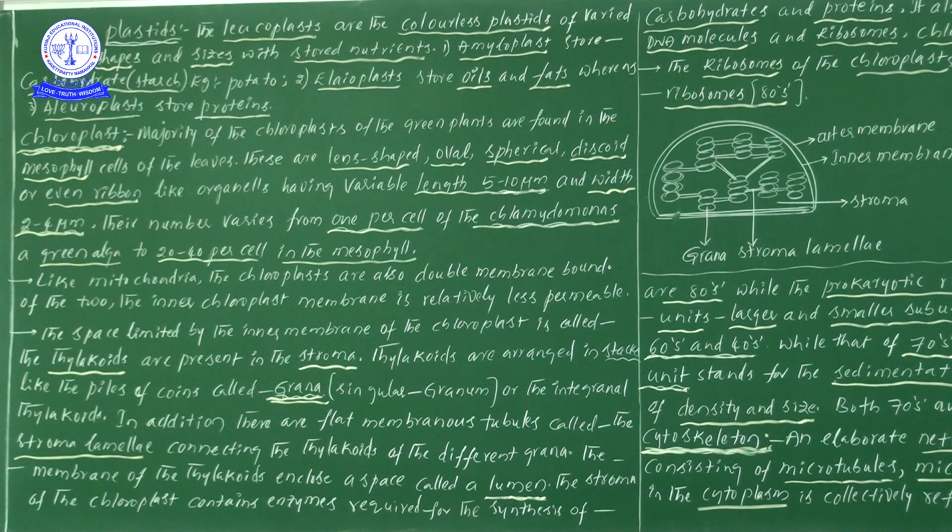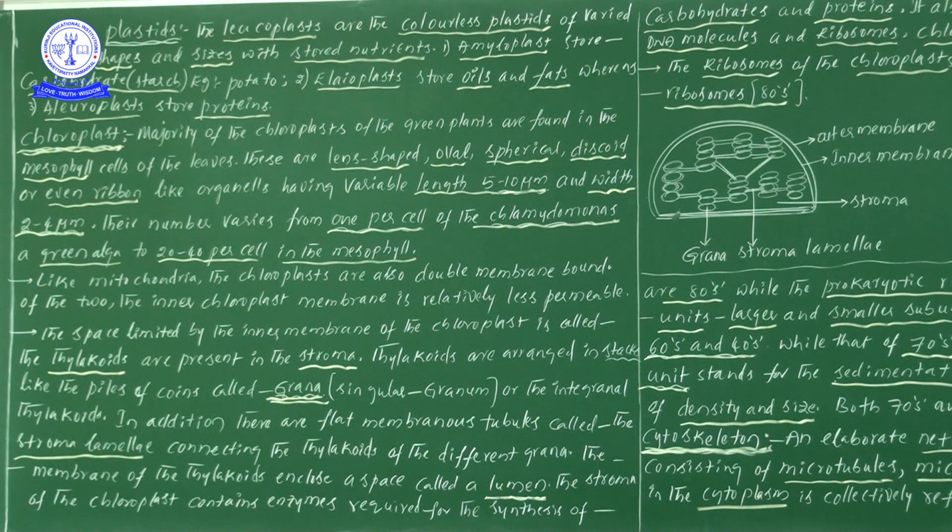Group of thylakoids, from the point of view here, is one grana. So grana means what? A group of thylakoids. This group of thylakoids we will be taking as grana. How does the formation of grana take place? Because of the bulk of thylakoids. When this bulk of thylakoids comes together, it definitely results in the formation of grana.